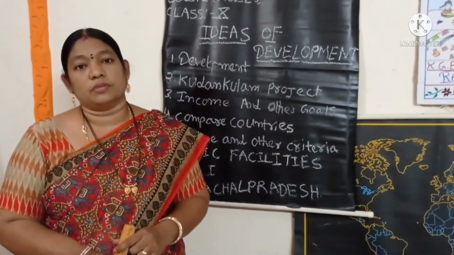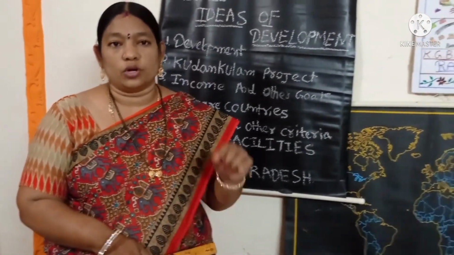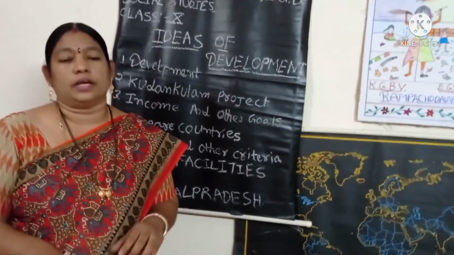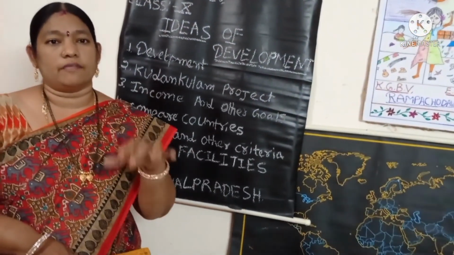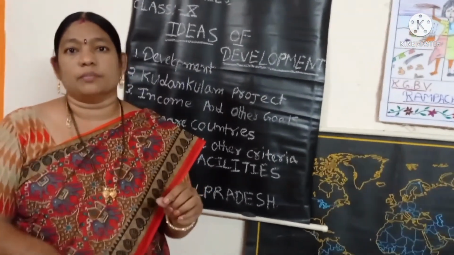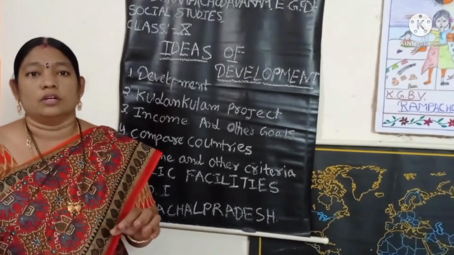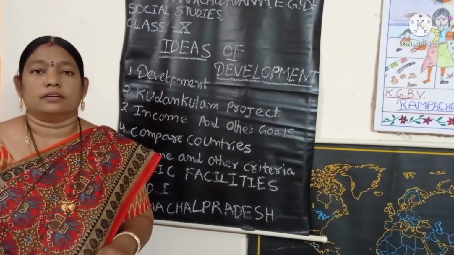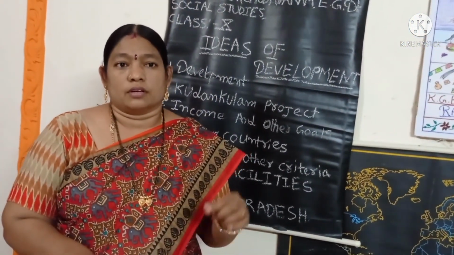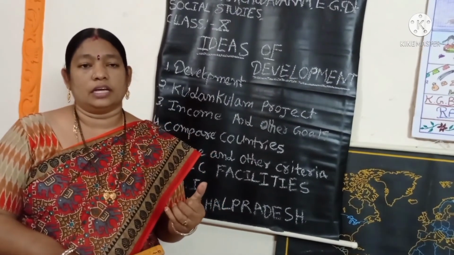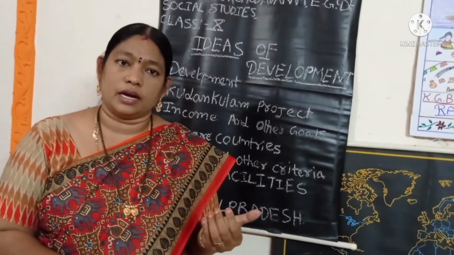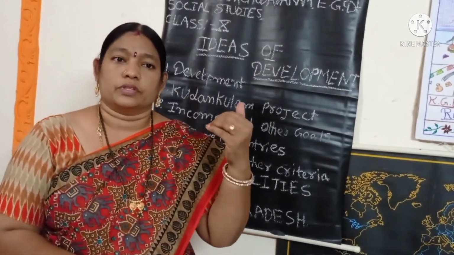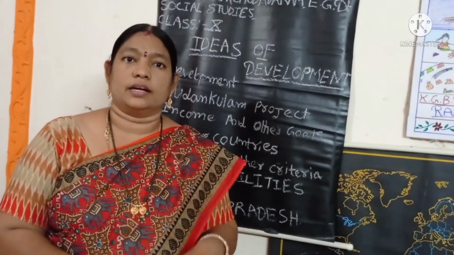This per capita income is also called average income. Total country income divided by total population is equal to per capita income. But this average income is not a sufficient measure to calculate the development of countries. So the World Bank gave a report on how to classify developed, underdeveloped or developing countries. So we have to see how we calculate developing countries.